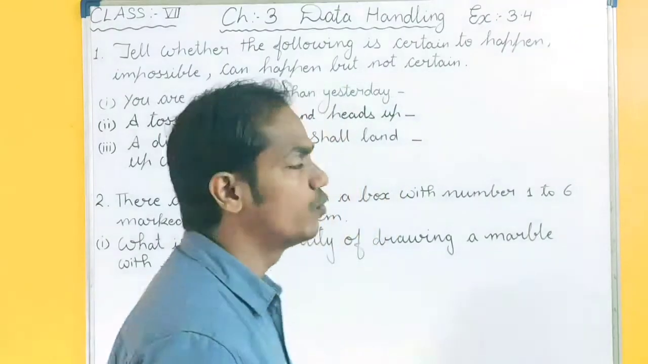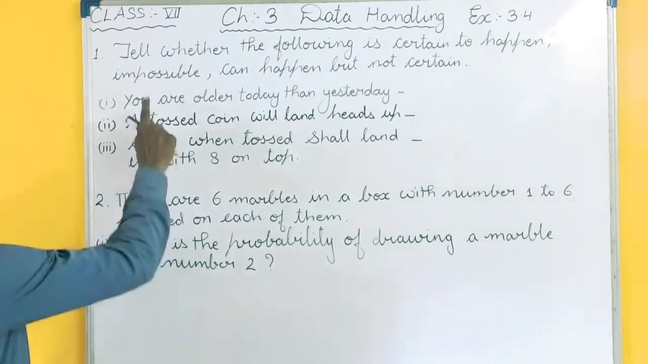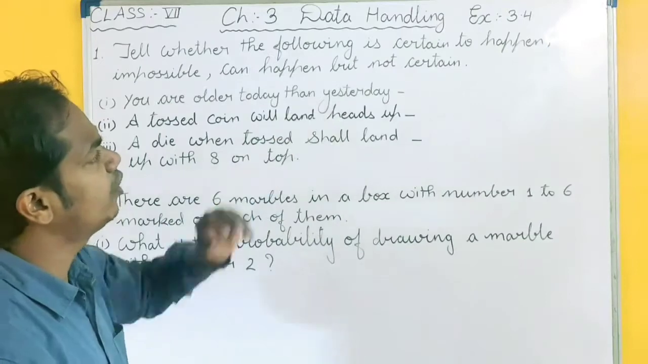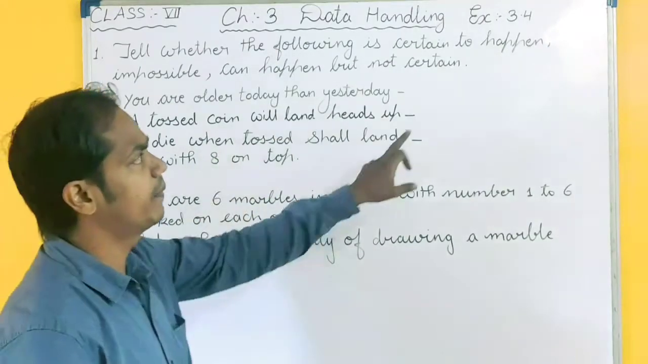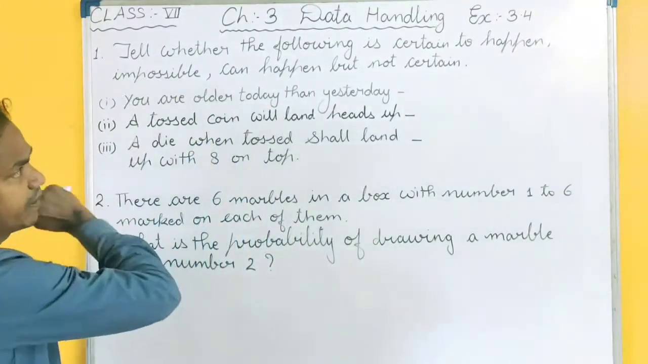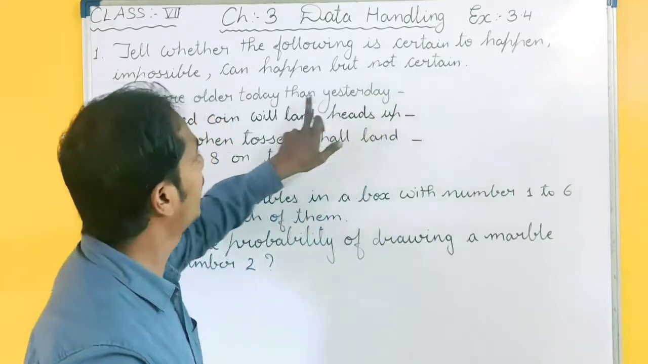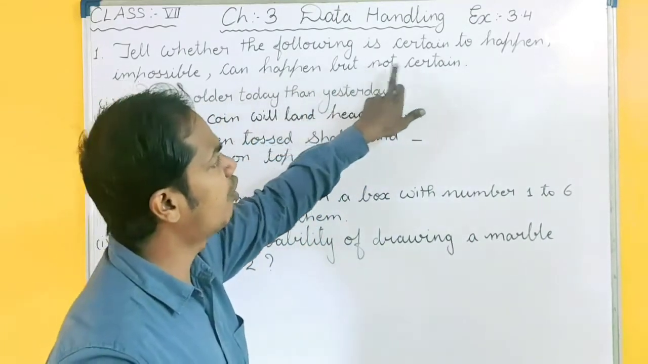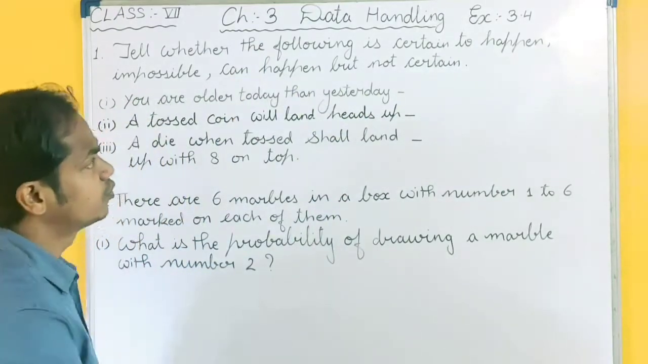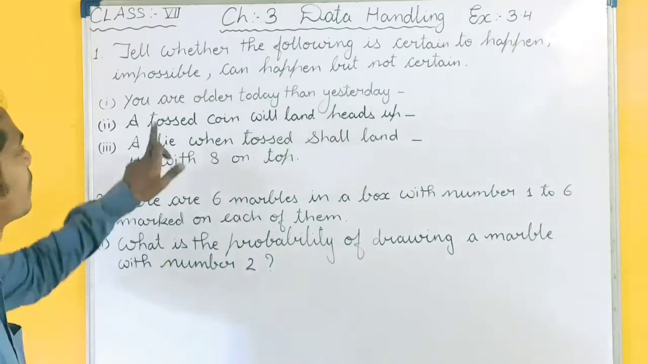Hello everyone. Today we will start exercise 3.4. Okay. First question is, tell whether the following is certain to happen. Certain to happen means in any condition it will happen. Impossible, can happen but not certain. Okay. Can happen but not certain. Then it is not compulsory that it will happen. So out of these three choices, you have to find your answer.